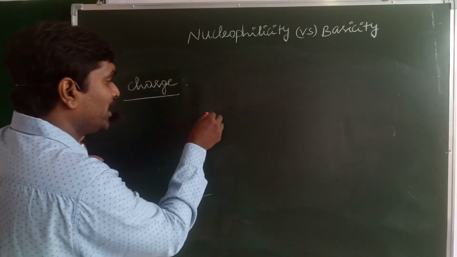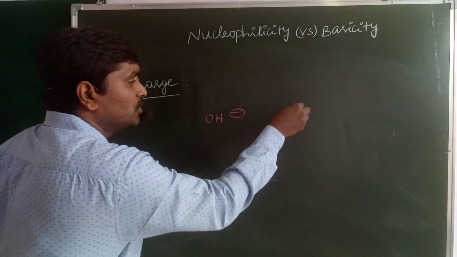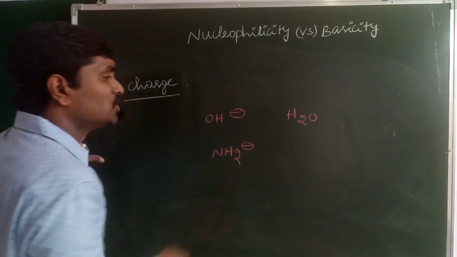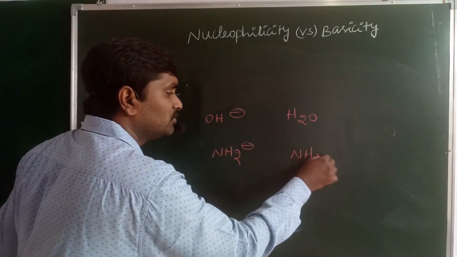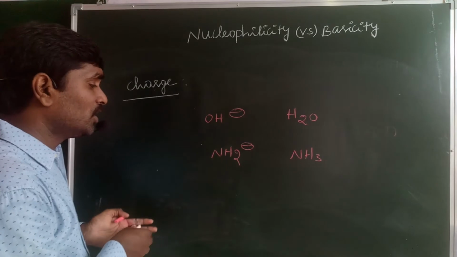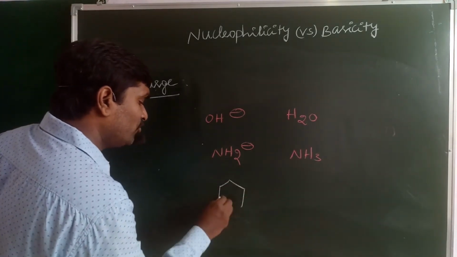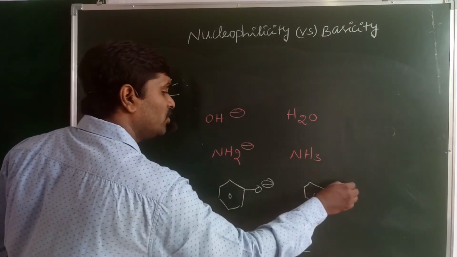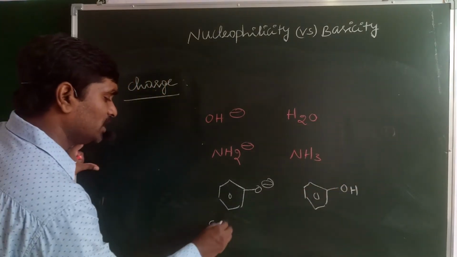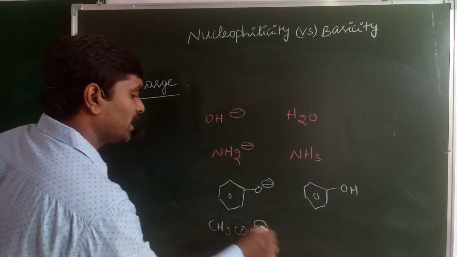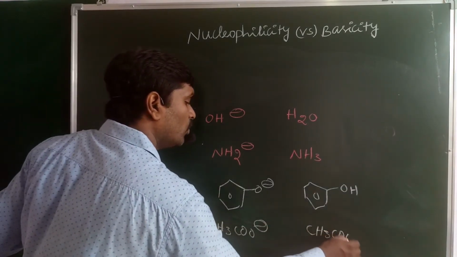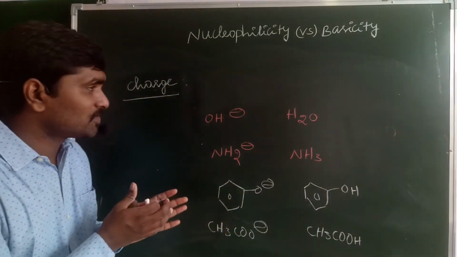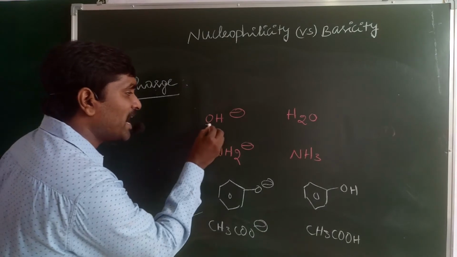Charge factor. When I take OH minus and H2O, NH2 minus and ammonia NH3, the phenoxide ion and phenol, CH3COO minus acetate ion and CH3COOH acetic acid, in all these molecules the donor atom is the same.